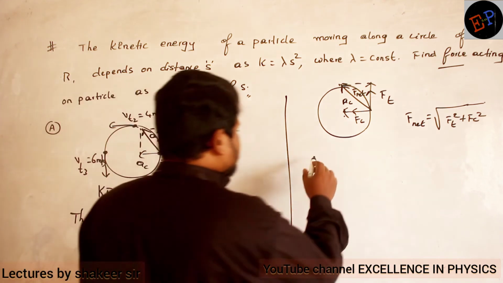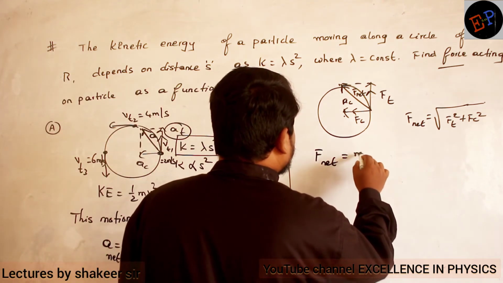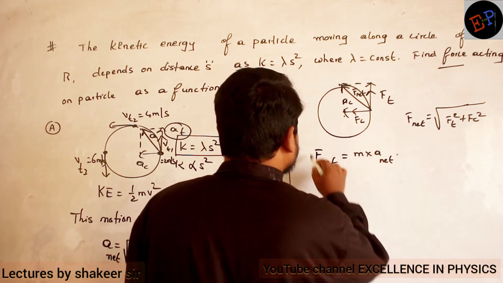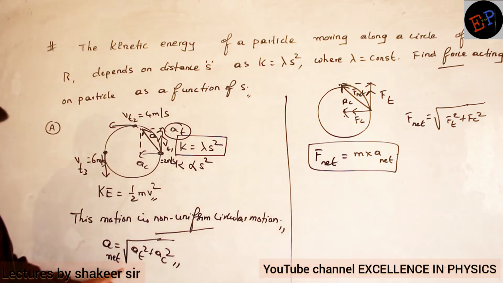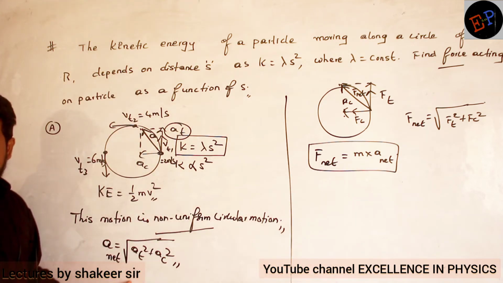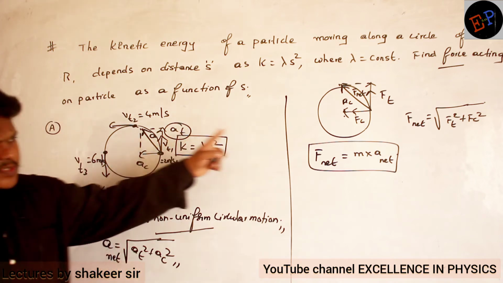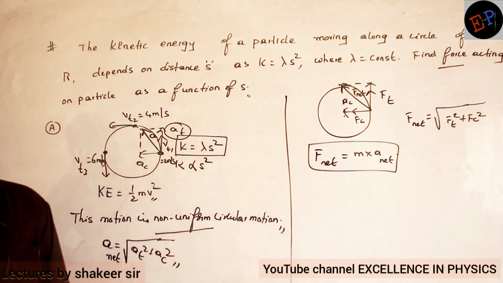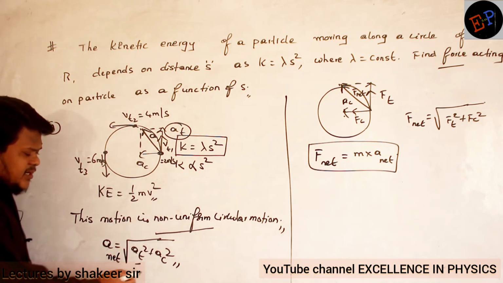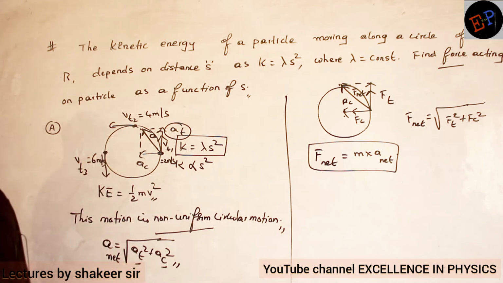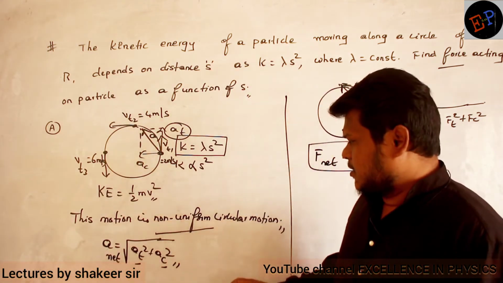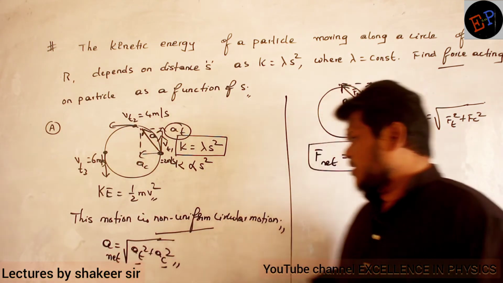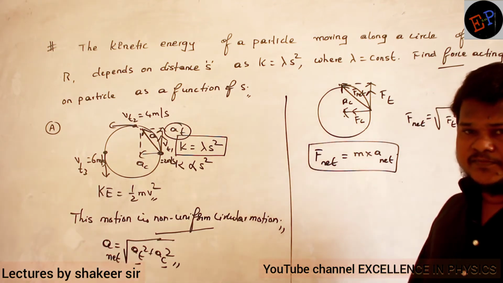Okay. So therefore, if you can calculate the net acceleration, can I write F net is equal to mass into net acceleration? Because net force always produces net acceleration. And what is the equation for net acceleration? This is the equation for net acceleration. So calculate this net acceleration, substitute in this equation, and you will get the net force. That's it. Now the question is how to find AT and AC. Are they given? No. Then how can I calculate? The AC and AT values are not given. If they are given, I can substitute in this equation, and then I will get the net force.